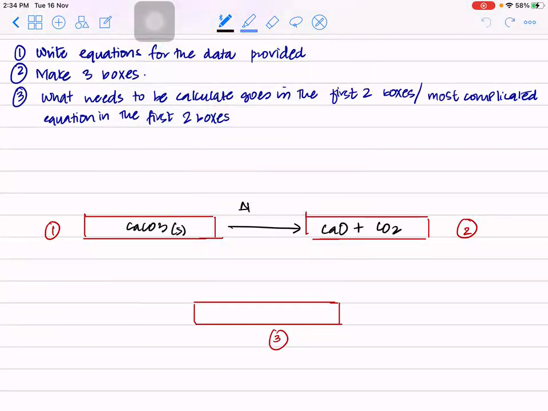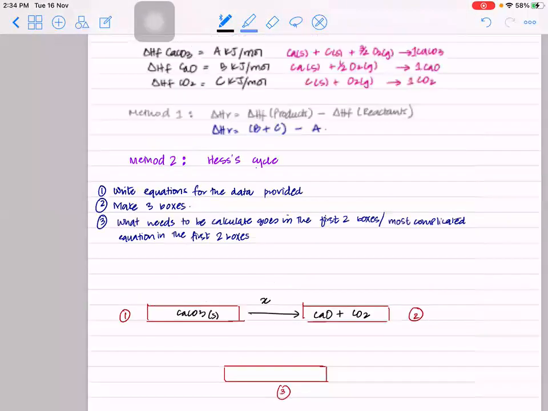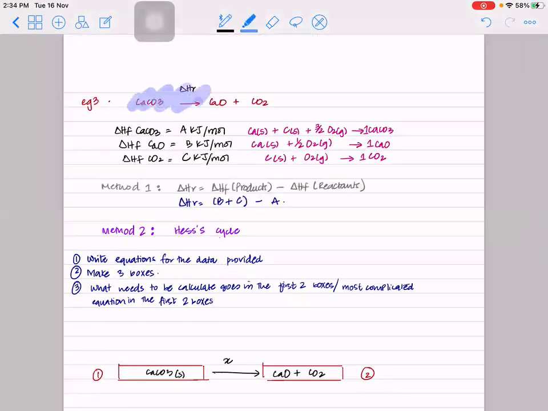Can I call this X? We need to find this X. Do you see? I have put the equation that I need to find in the first 2 boxes. Reactant in the first box, product in the second box. Clear? So this is your third step.